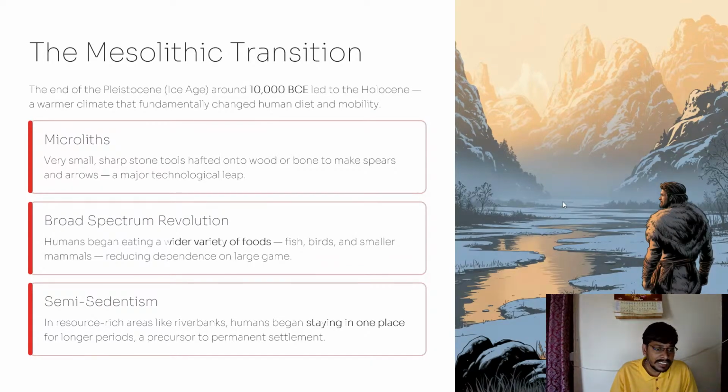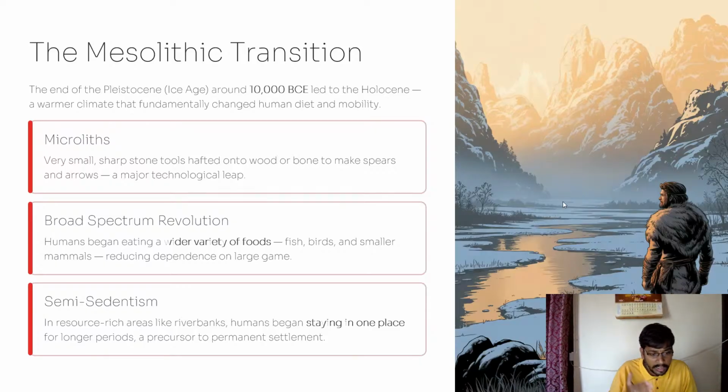And semi-sedentism. In resource-rich areas like riverbanks, humans began staying in one place for longer periods, a precursor to permanent settlement. So in the Mesolithic age, people started looking for permanent settlement rather than being nomads. A nomad means a person who changes from one place to another frequently.